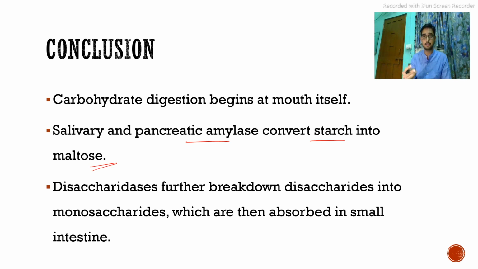These are enzymes, and because we are talking about enzymes, we use the suffix ase. These enzymes break down the disaccharides into monosaccharides, which will be easily absorbed by the small intestinal villi.